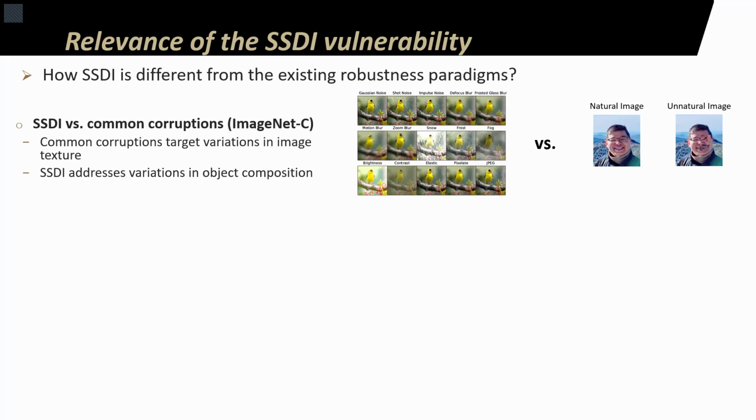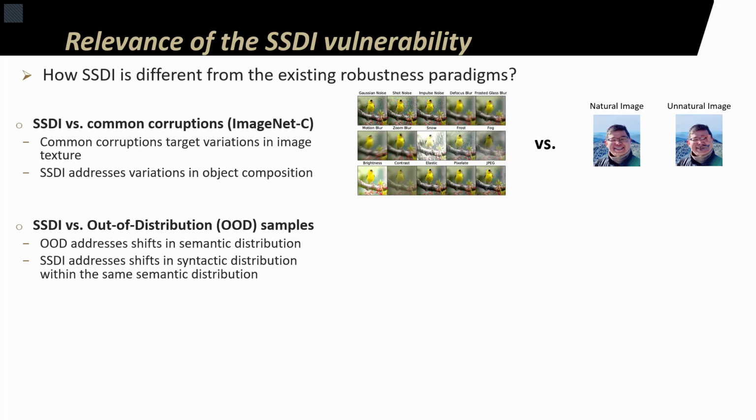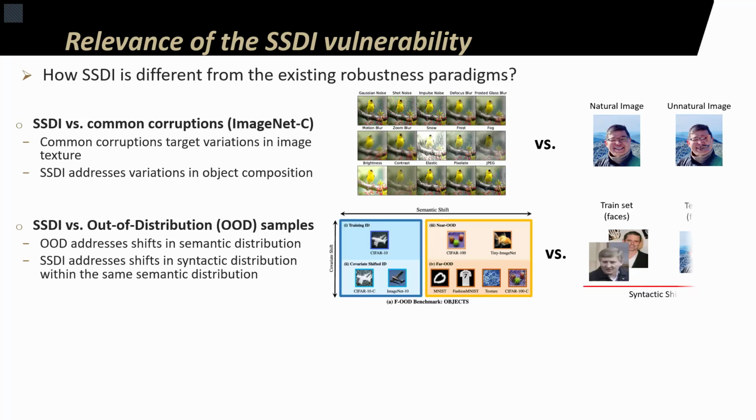From this perspective, SSDI can be thought of as more target-oriented corruptions than common corruptions like blur, noise, color, and contrast variations. Next, SSDI can be compared to out-of-distribution samples. We can say that these two vulnerabilities differ in terms of how they define unseen distributions. Generally, while there is a shift involved in OOD, the shift is from one distribution that has meaningful natural images to another distribution that also has meaningful and natural images. For example, a shift from natural photos of dogs to pencil drawn images of dogs.